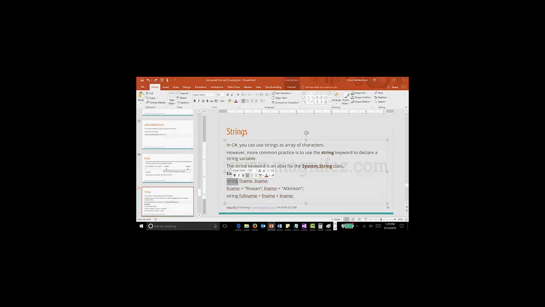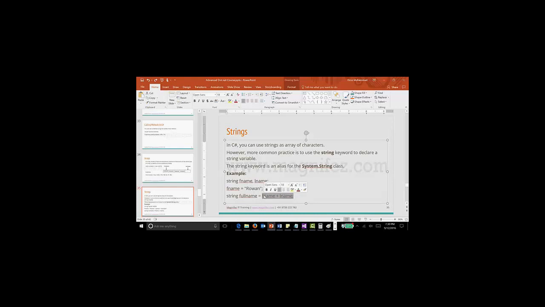If you mention string first name, the system will allocate some memory cells for you for storing characters. First name, last name. Here you can see an example. I have mentioned first name equals Rowan, last name equals Atkinson. Then I am mentioning another string, full name equals first name plus last name.